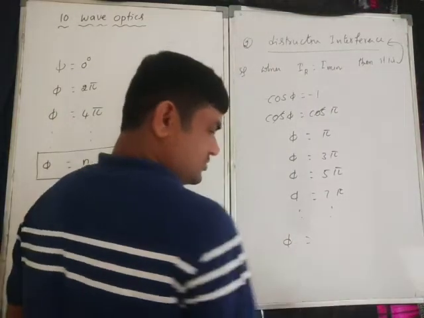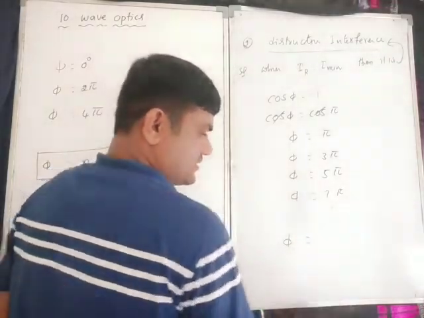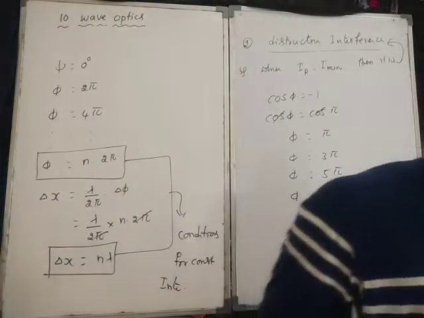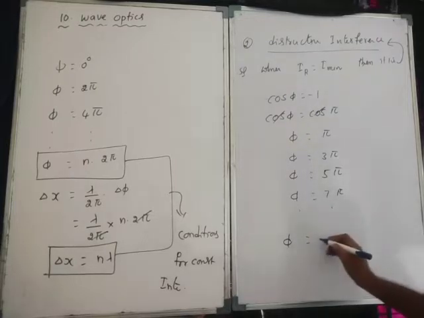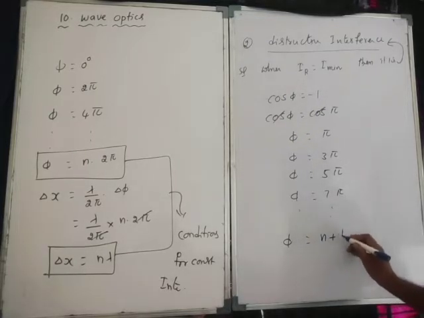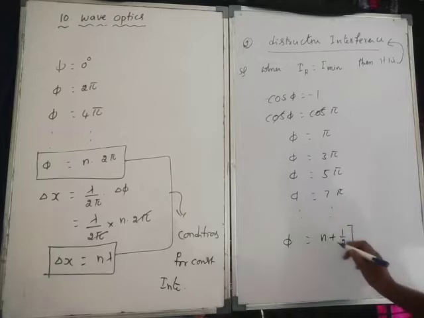So therefore phi, the base number itself, delta x. How much will come? N plus 1 by 2 into 2 pi.